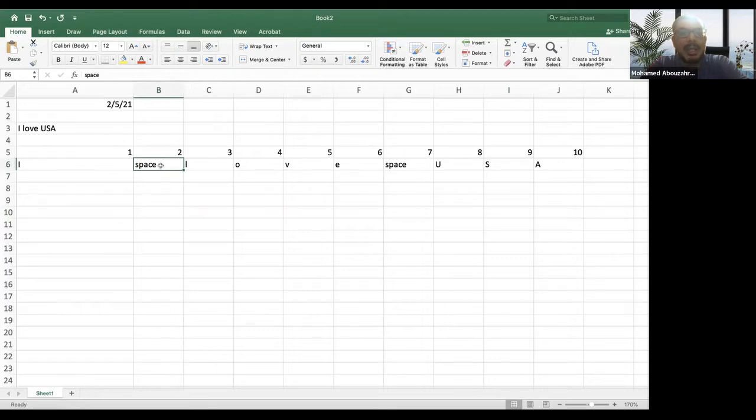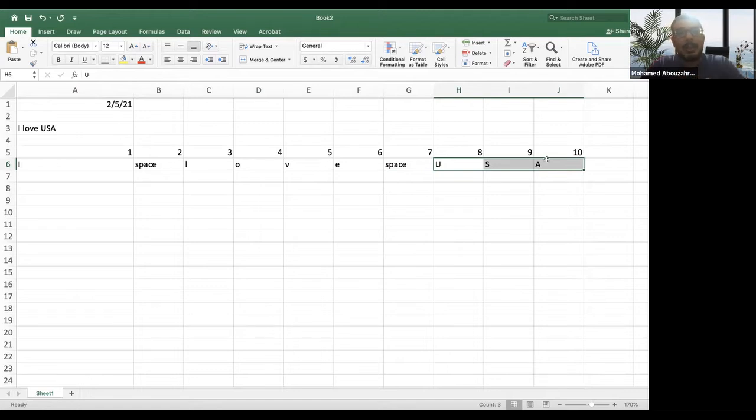So for example, I can tell Excel all the letters that come before the first space are one word. The letters between the first and second space are the second word. The letters after the second space are the third word, right? So we can do this, and we will see how to do this on Thursday, not today, okay?